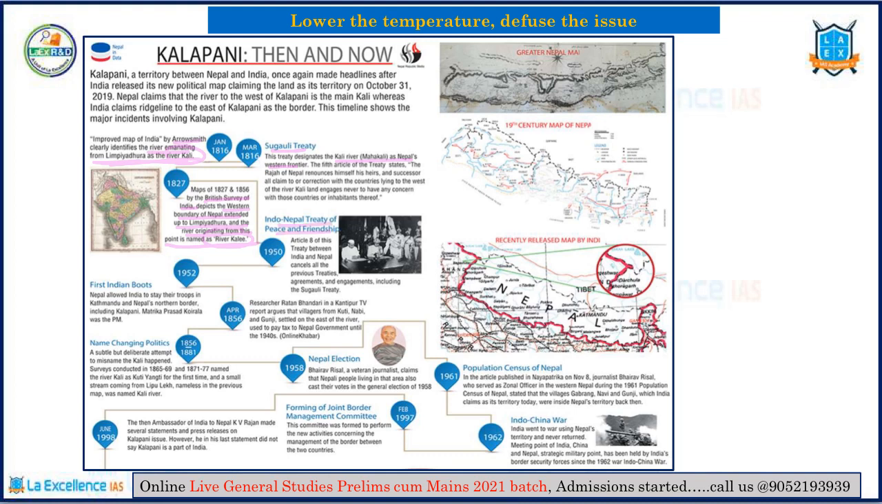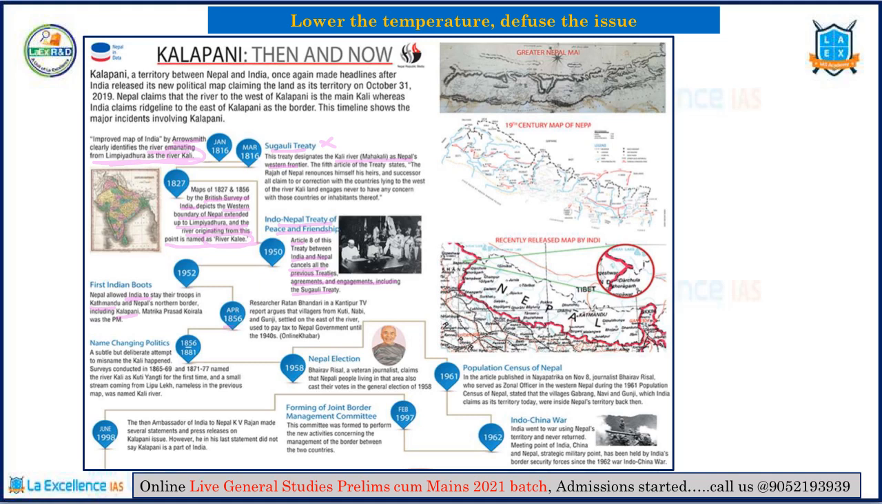As per Article 8 of this treaty, India and Nepal will cancel all the previous treaties, agreements or engagements, including the Sigauli Treaty. So in 1950, with the India-Nepal Treaty of Peace and Friendship, we cancel the Sigauli Treaty. Moving further, in 1952, Nepal allowed Indian troops to stay in Kathmandu as well as in the Kalapani region.